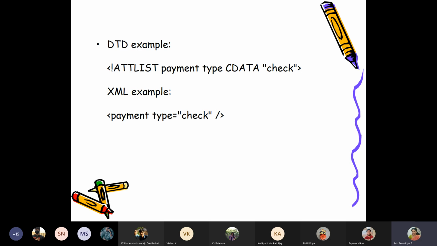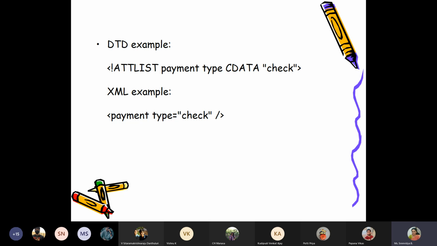UPI payment, credit card, check, or direct cash. So type, and then CDATA. We have seen PCDATA, parsable character data, as the data type for elements. In the case of attributes, the same is called CDATA. To avoid confusion, a different data type name is used.